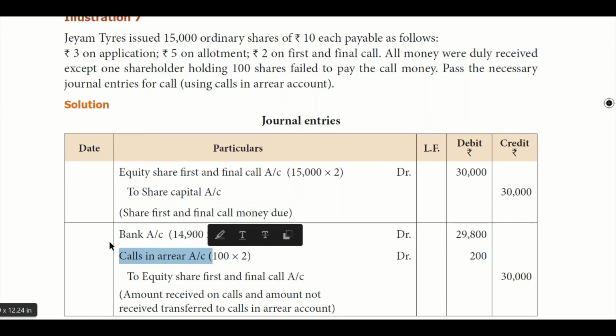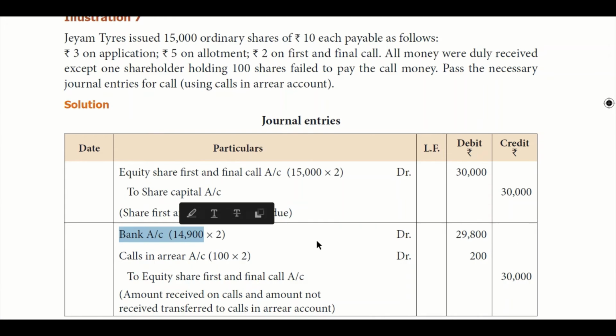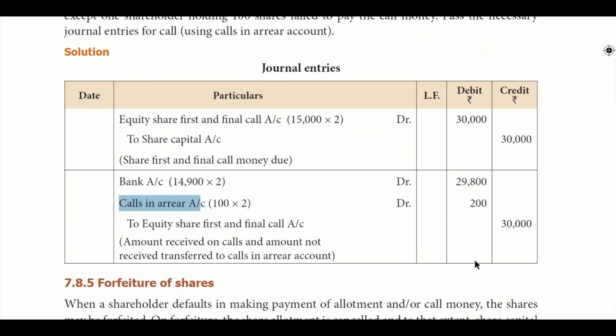We did not receive in full, so we can't debit bank for 30,000. We can debit bank only for 29,800, which is received, and you will debit calls in arrear account for 200, which is yet to be received. Okay, and to equity share first and final call account, which is 30,000. Hope this is clear.